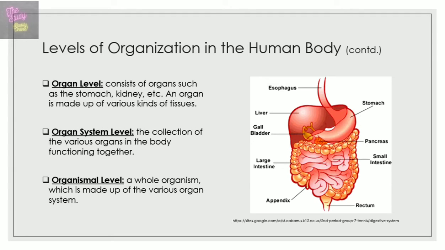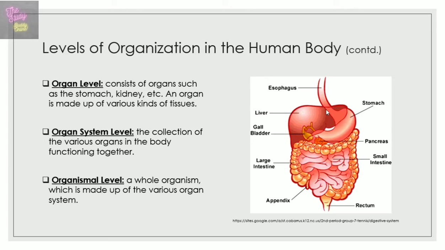So next is the organ system level, and simply put, this level refers to the collection of various organs in the body functioning together. For example, you have the digestive system, as you can see right here, and the digestive system is made up of the small and large intestine, the stomach, the pancreas, the liver, etc. And each of these organs are going to work together to allow for digestion of food.